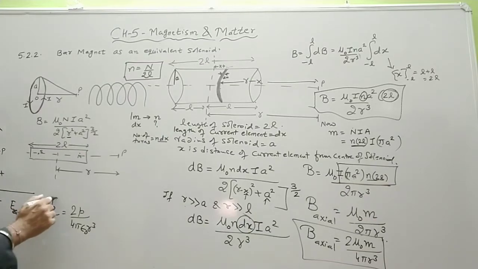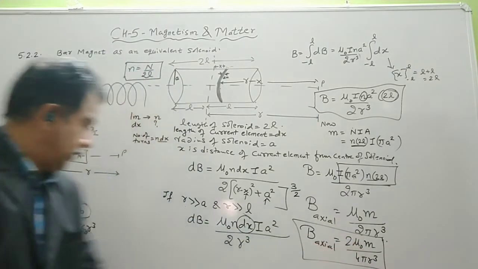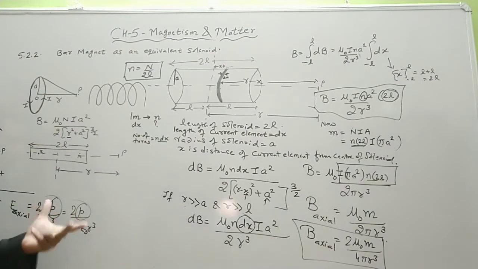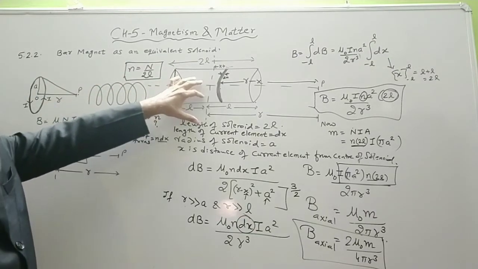So in the place of the dipole moment, we have the magnetic moment. In the place of 1 upon epsilon naught, we have mu naught. The other terms, 2 and 4 pi r cube, remain the same. So this solenoid is similar to the electric dipole, and there is an analogy between the formulas. However, we have to connect this solenoid formula with a bar magnet.